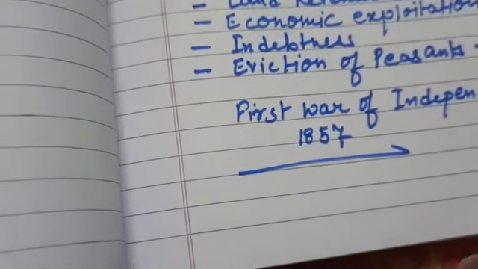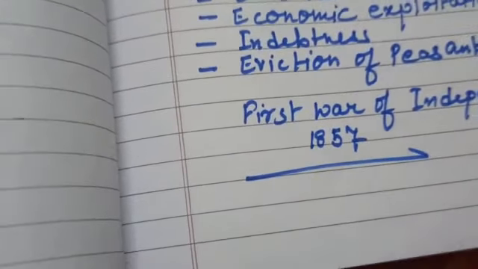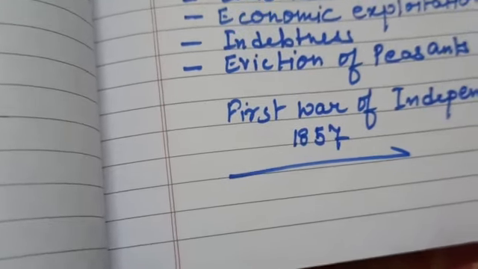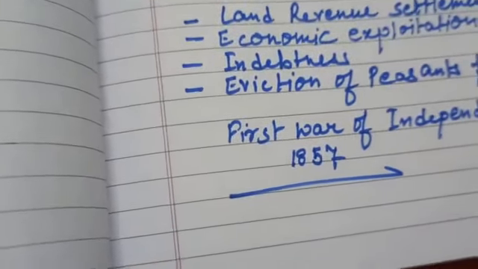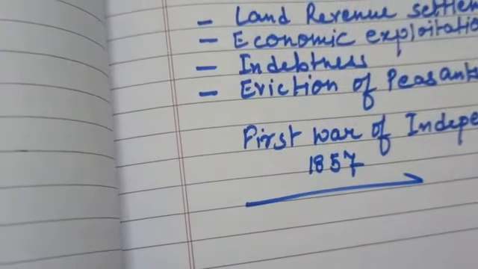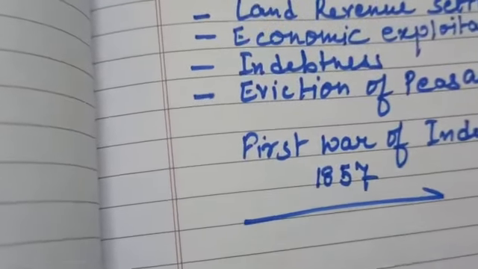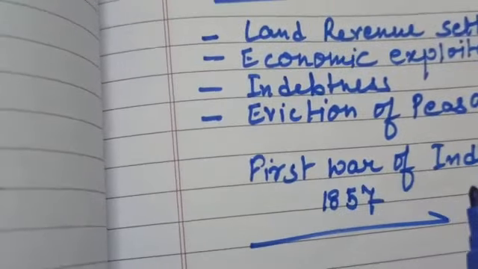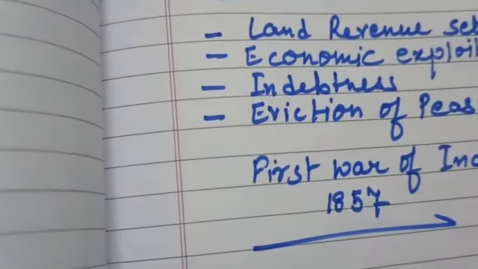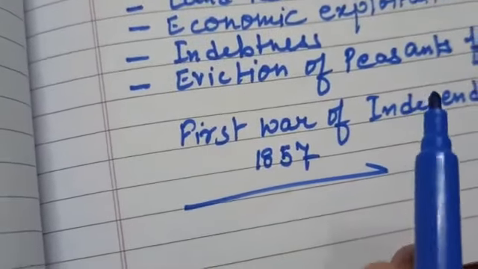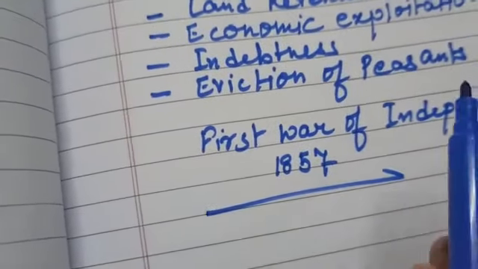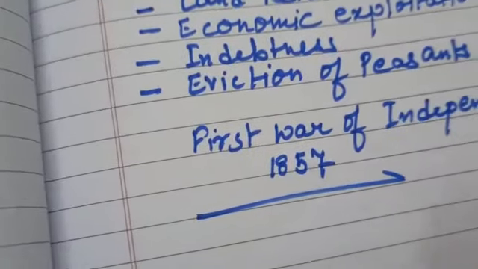The riots of Bengal: the cultivators of Bengal refused to grow indigo, and rebellion broke out in 1859, which was known as the Blue Rebellion. Then the Moplahs of South India revolted against the increasing burden of taxation in the 1860s and 1870s. Then the Deccan riots turned violent in 1875 due to rural indebtedness.